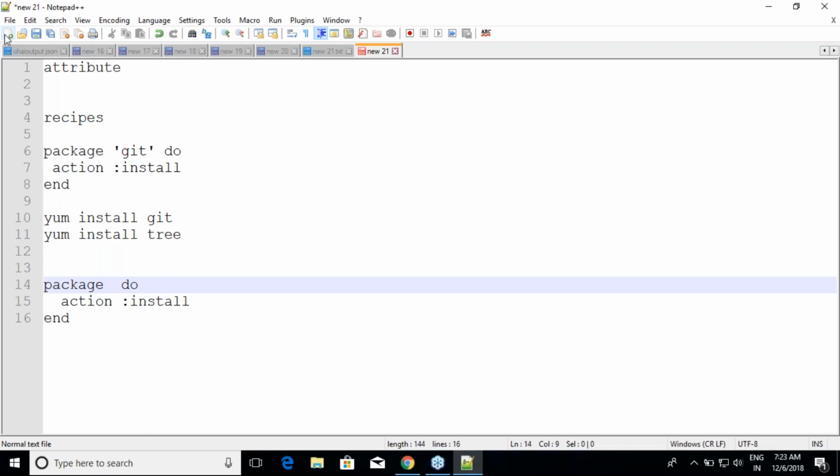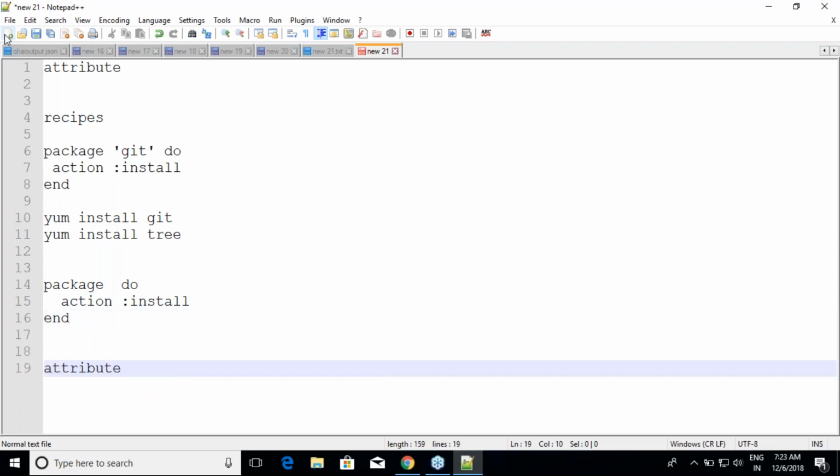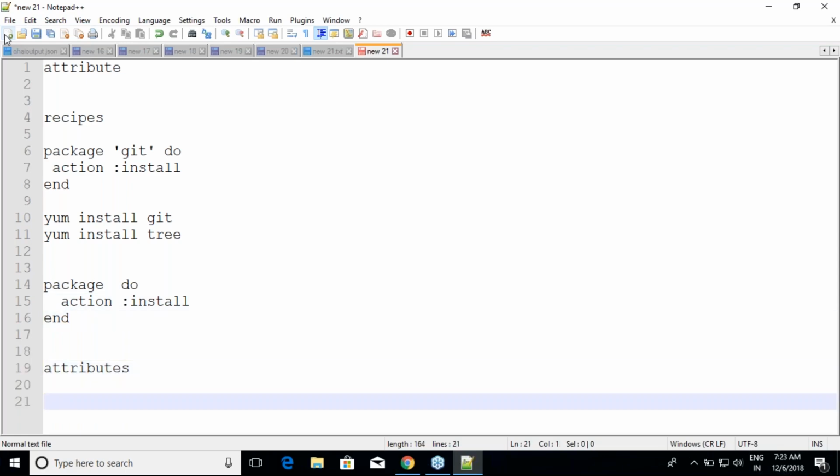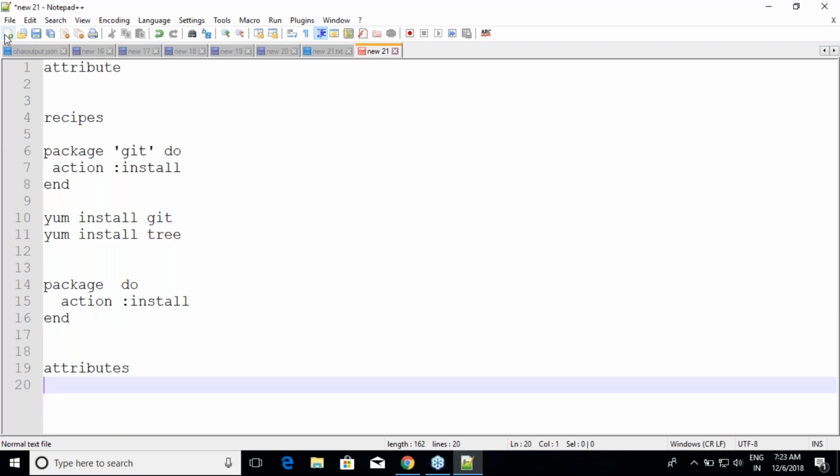So let us assume that I use this. I want to define a variable. So how can I define a variable in Chef? Go to the attributes file, okay, and in the attributes file define a variable. And whenever you are defining a variable, you need to be good at Ruby hash. If you have not remembered Ruby hash, it's gone, because it will not work out that way. It's a Ruby hash what you are trying to define. So I'll be trying to tell that default of package, okay, of something like name, okay, is equal to, let us assume that in this run I want to install git. So I'll say git, okay.